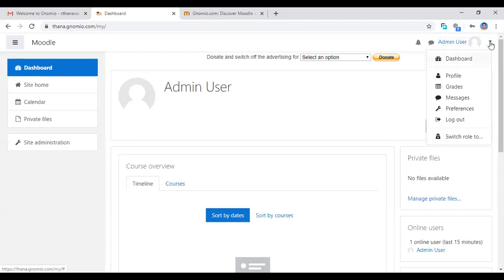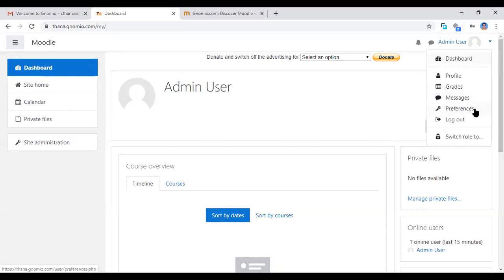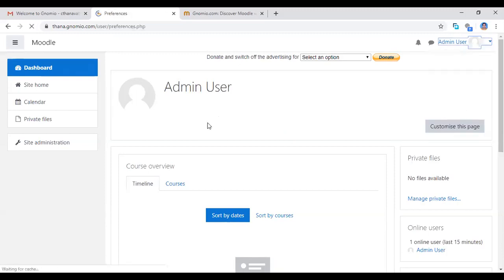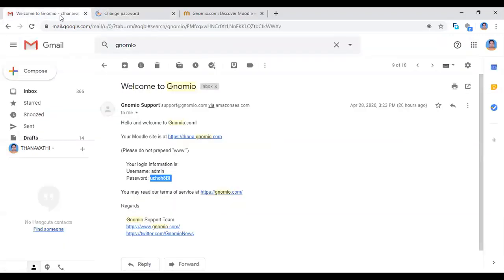After ending this page, you log out. First you log out from this site. Before you log out, you go and click preferences. See that your URL page, the admin and user page, there is a pop-up menu. Click that, the menu will open. You click preferences. Then see this preferences, user account, change password. Click this change password. Genomia already gave the username and password to you.